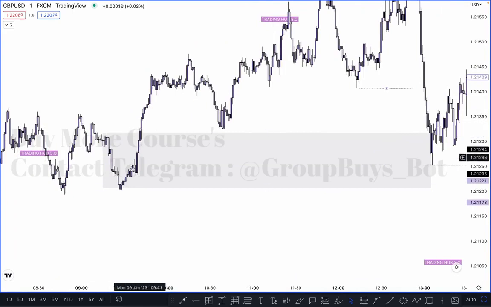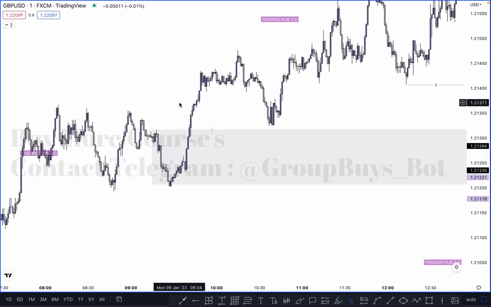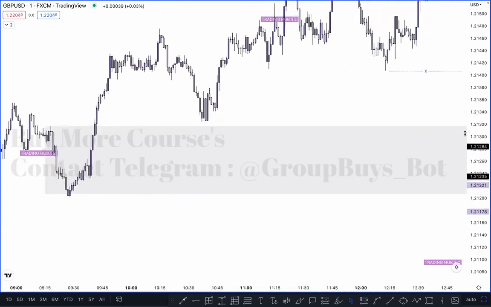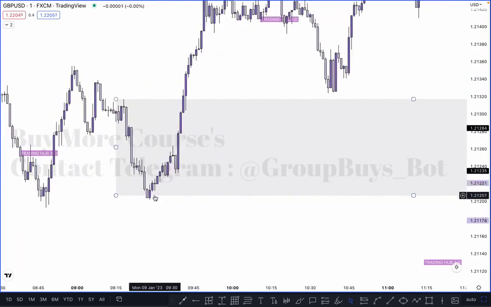You can refine the order block in this zone and take a direct buy entry here, which is called a risk entry. So let's see what happened next. In this case, where is our unmitigated order block? Everything is mitigated here. So where is our next unmitigated order block?